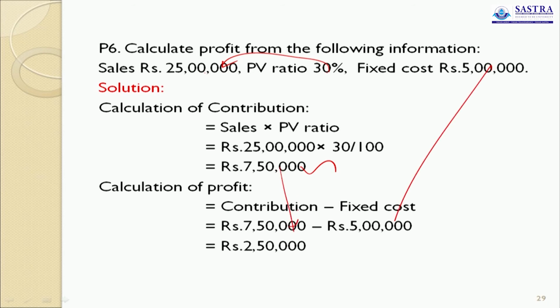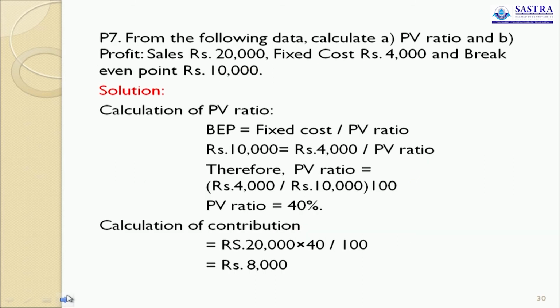Profit equals contribution minus fixed cost: 7,50,000 minus 5 lakh, so 2,50,000. That's all. This is the profit.